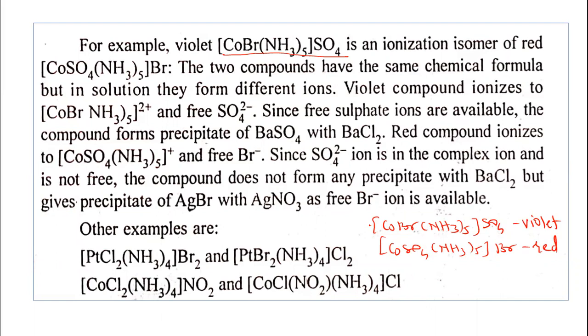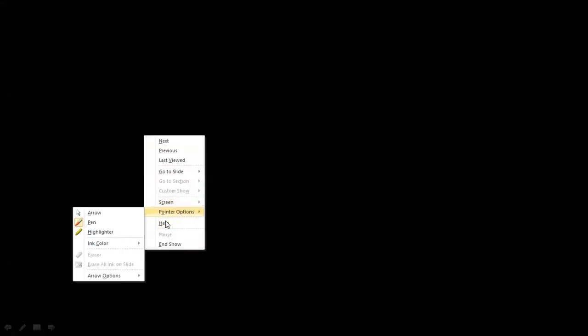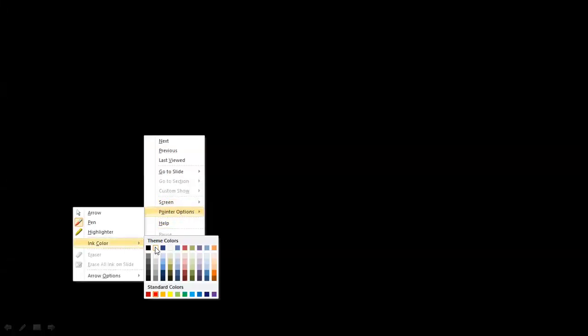But on ionization, they are giving different ions. Let us show this. First of all, you have to give the name to this compound, [CoBr(NH3)5]SO4. What is the name of this compound?